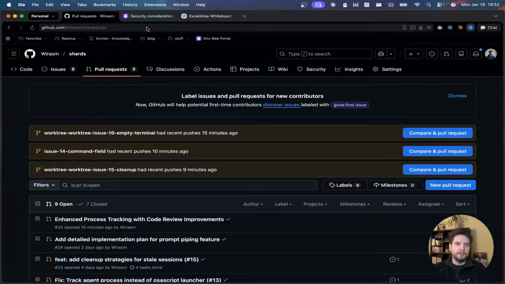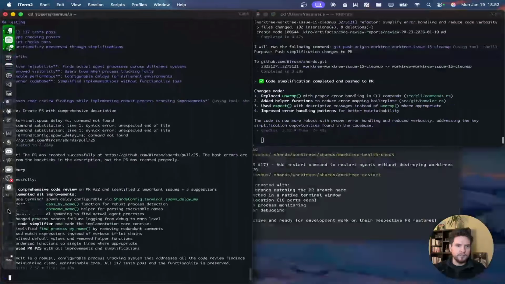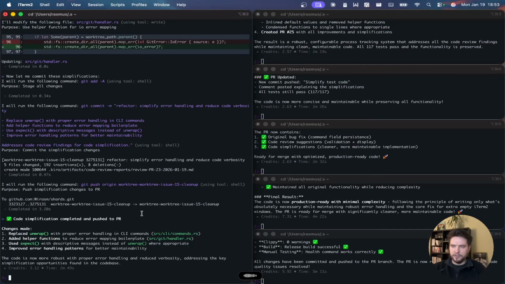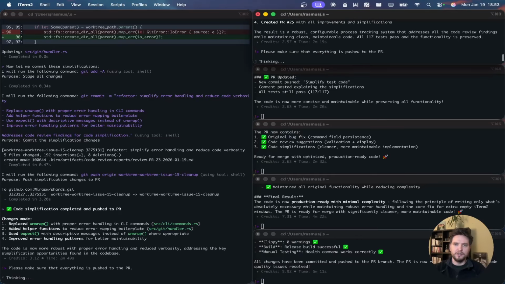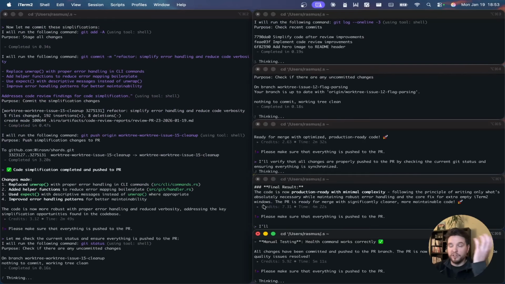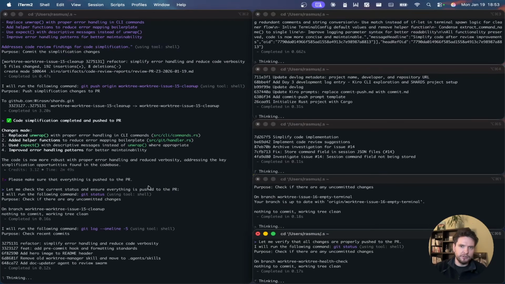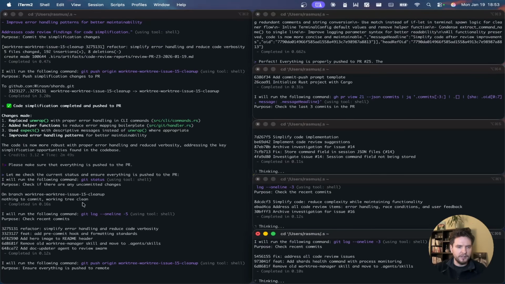I can see here that there are a bunch of these that are not pushed. So I'm just going to open up all of these. Please make sure that everything is pushed to the PR. I can't be bothered to check which ones haven't pushed, so I'm just going to send this so that all of them push everything. What is probably happening is that there are some artifacts that are not pushed. That's why we're getting those messages.